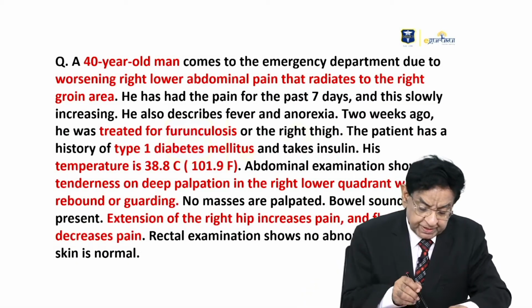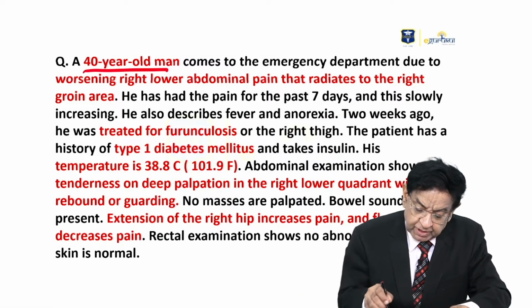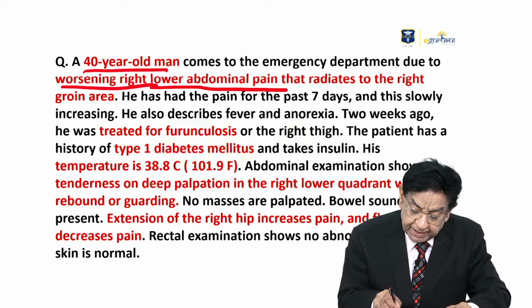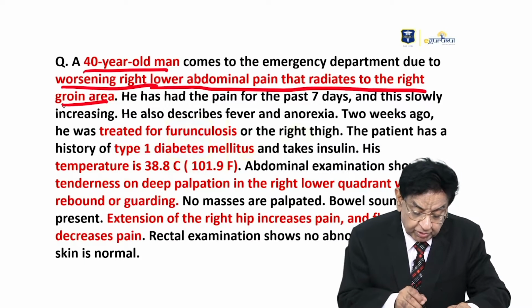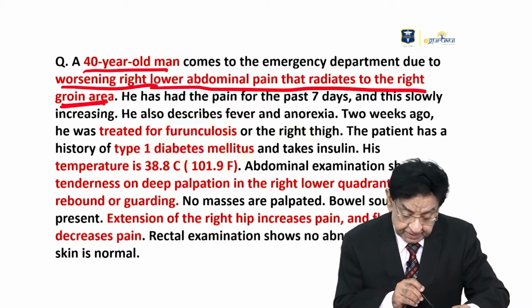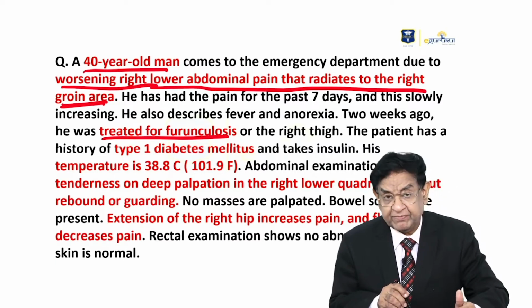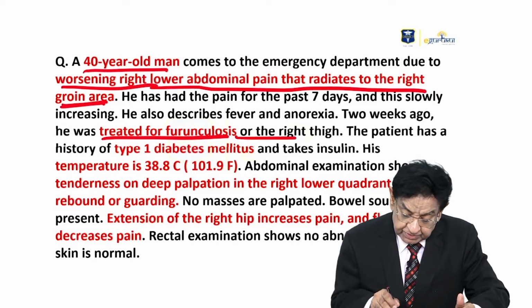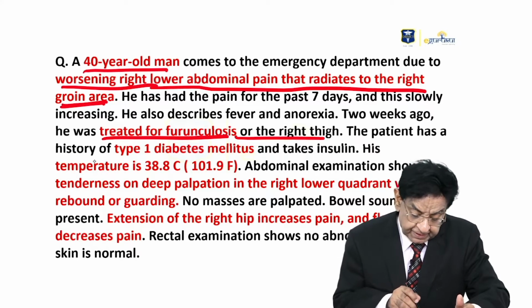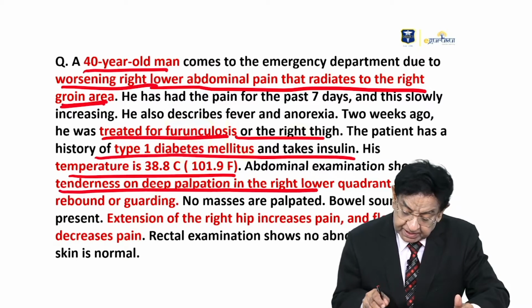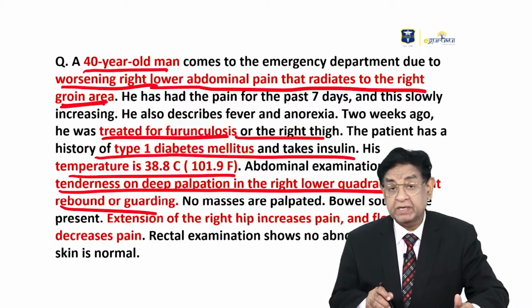Hello everyone. We have a 40-year-old man who comes to the emergency department due to worsening right lower abdominal pain that radiates to the right groin area. He was recently treated for furunculosis of the right thigh, and there is a history of type 1 diabetes. Fever is there, and there is tenderness on deep palpation in the right lower quadrant without rebound or guarding.